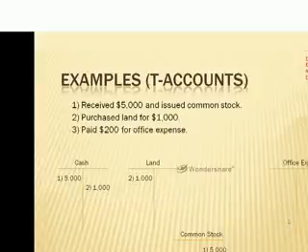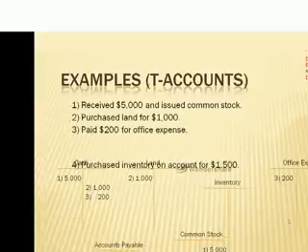Item number 3, paid $200 for office expenses. First, we see that expenses have a debit balance, so we bring in our debit for office expenses. Then we know that we have to decrease our cash, so we will credit cash. We can see once again that we are in balance.